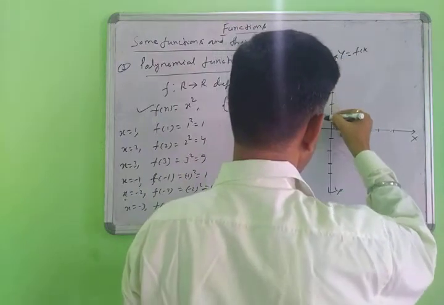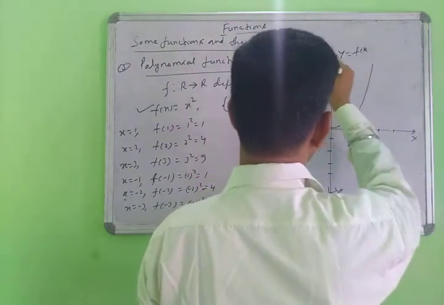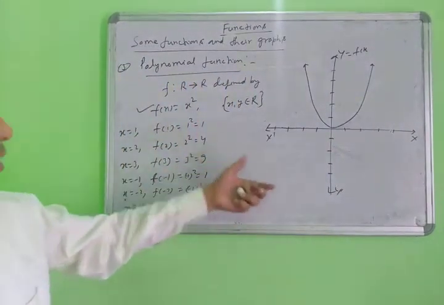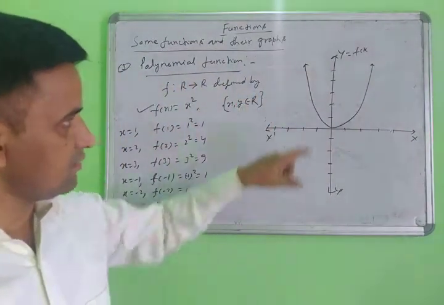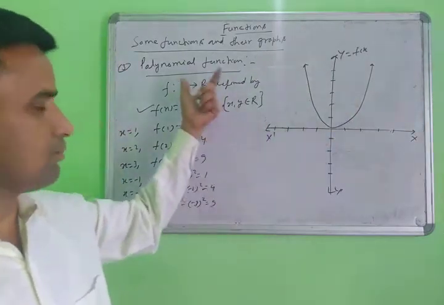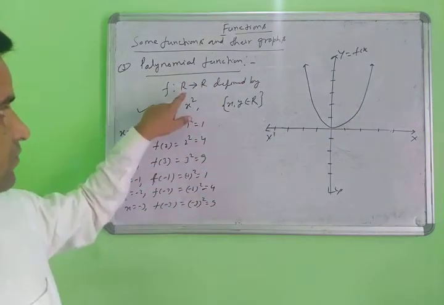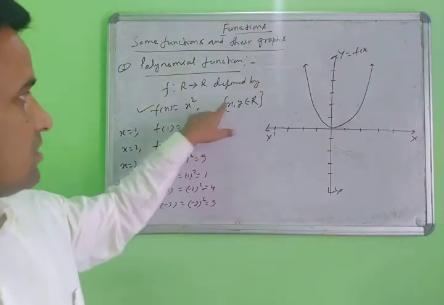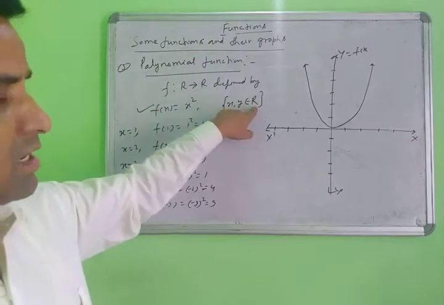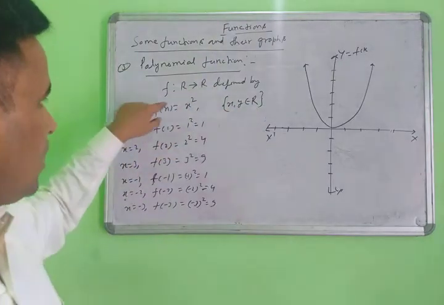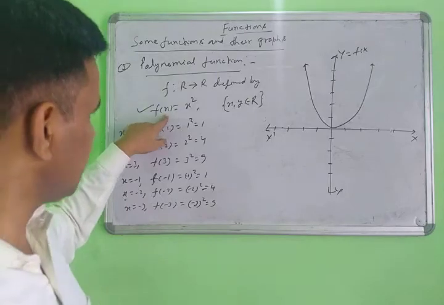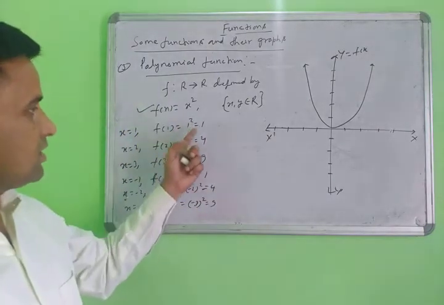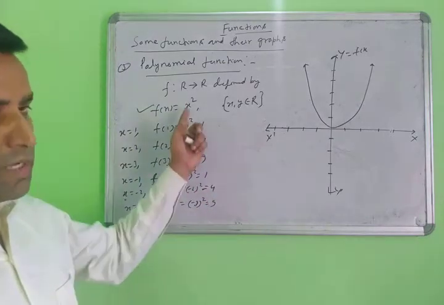In this shape, this will come in this shape. This is the form of the polynomial functions. If you look at the graph in this shape, this is the polynomial function. Here x and y both belong to real numbers, meaning domain and codomain are both real numbers. Then you draw it: you put any real number here, negative, positive, fraction, decimal, any number, and here it always comes out positive.